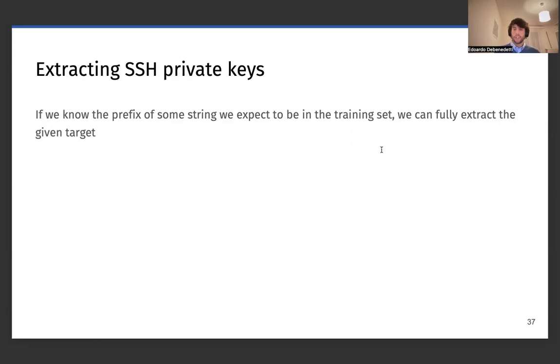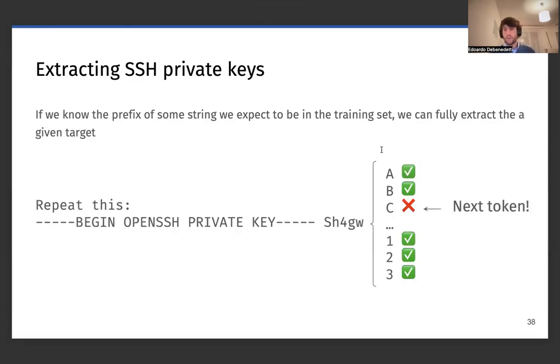We create a Bloom filter on the training data, adding to the training data of GPT Neo 1000 OpenSSH keys, and our aim with the attack is to fully extract these 1000 keys. And how we can do this is again we can follow the scheme that I described earlier, where we ask the model to repeat a given string, and we ask.